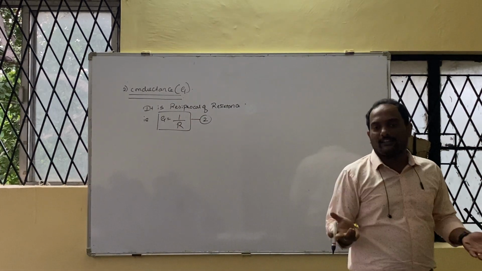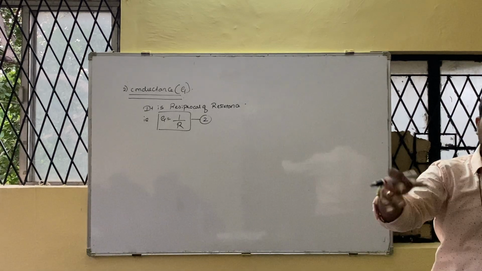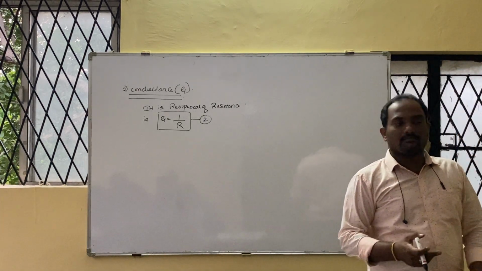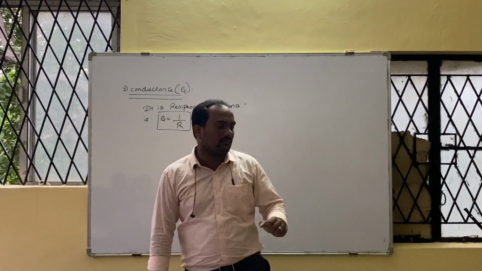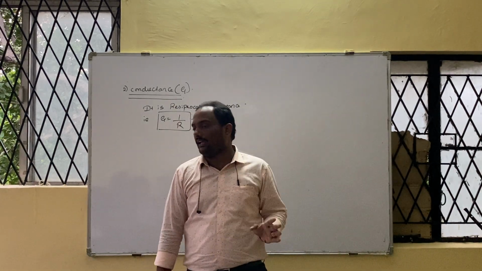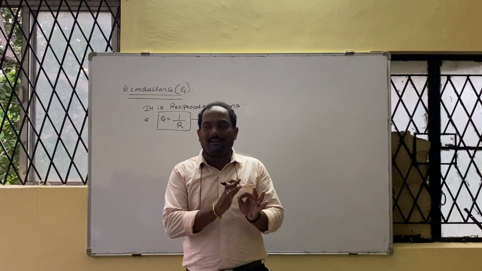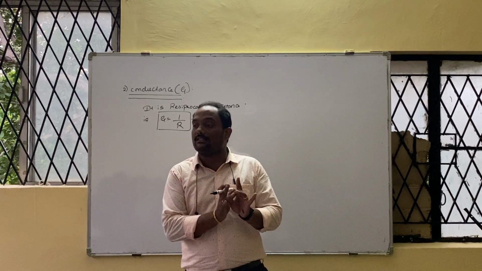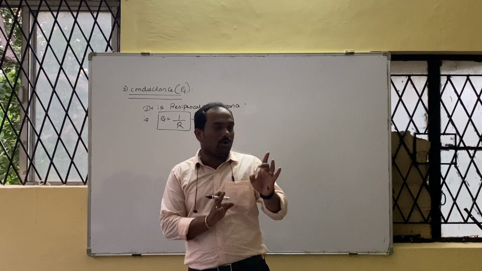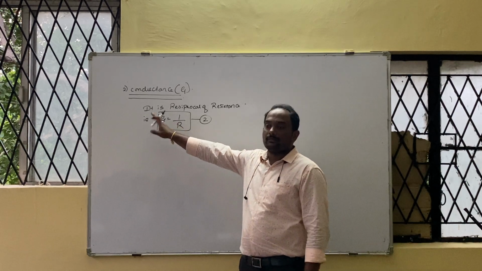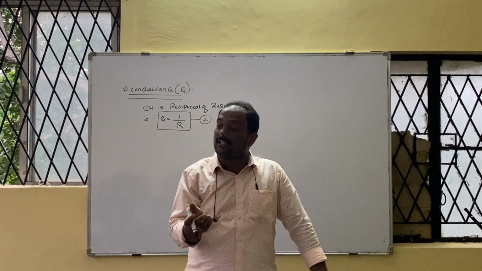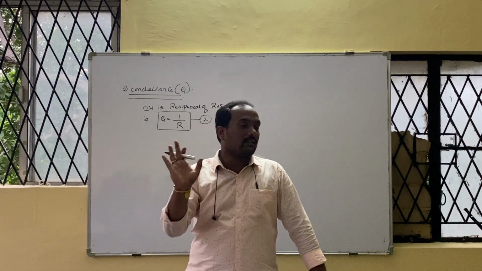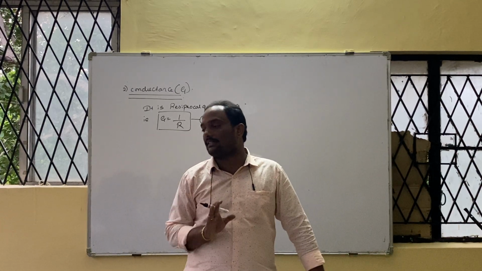Once you calculate R by the formula, can you calculate conductance by taking a reciprocal of it? See the first formula given: R is equal to rho L upon A. I will give rho, L and A. Can you calculate resistance? Once resistance is known, can you calculate conductance? For any conductor, conductance cannot be directly measured, but we can measure resistance, then we can calculate conductance. This is actually the classical method in physics.